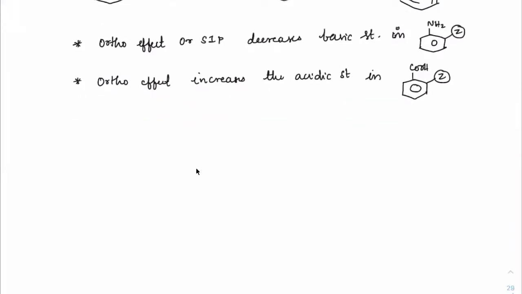Now, for example, if you take any particular group G on NH2, that would be less basic than NH2, aniline. Got it? Here, after protonation, there is no problem.